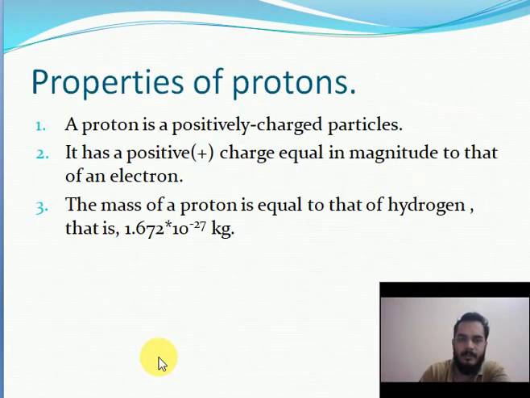Next one, the properties of proton. There are three properties given here. The first property: a proton is a positively charged particle. It has a positive charge equal in magnitude to that of an electron. The mass of a proton is equal to that of hydrogen, that is 1.672 × 10^-27 kg.